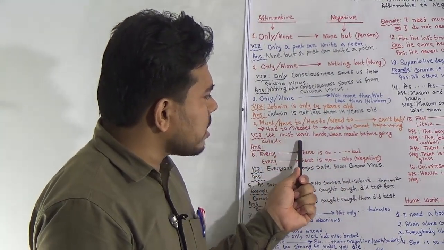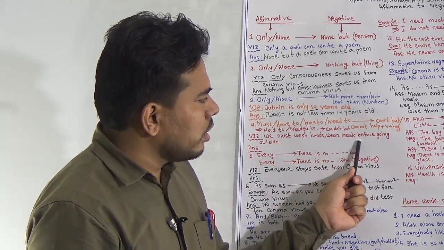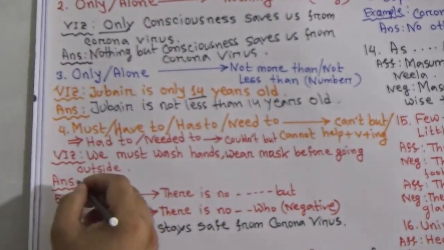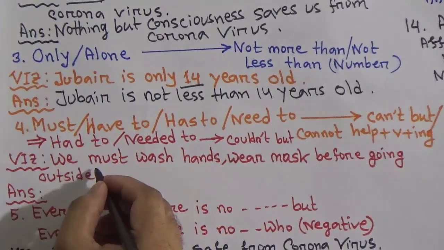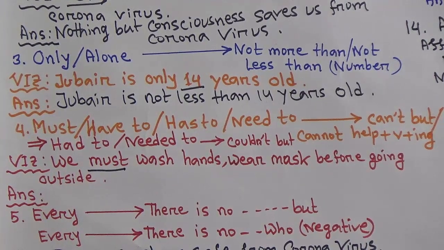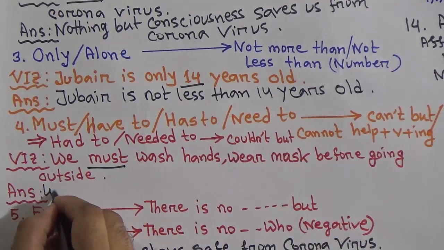See the example. We must wash hands or wear mask before going outside, because we are in a very worst situation due to the coronavirus pandemic. So we have to use must. This must will be replaced by can't but.